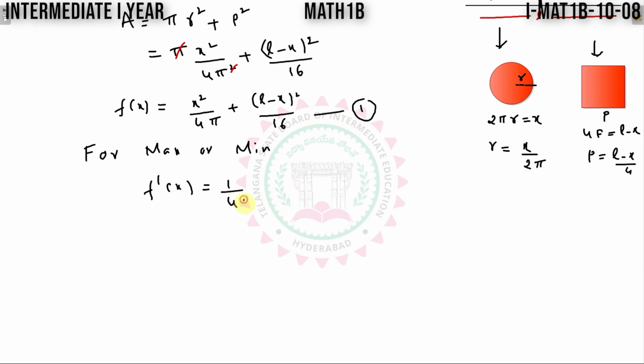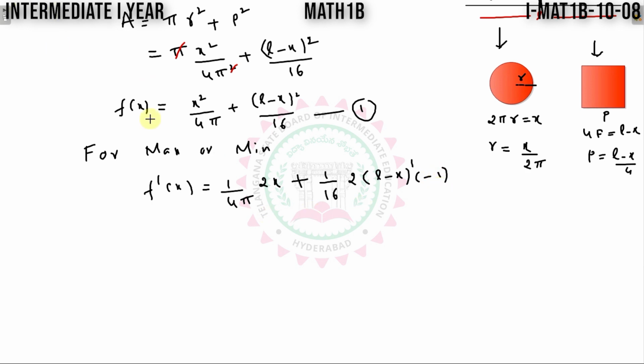Where 1 by 4 pi is constant, x square derivative is 2x, plus 1 by 16 is constant, whole square derivative, we know the power derivative, 2 into L minus x whole to the power of 2 minus 1, that is 1. And the derivative of this function is L is constant, length L derivative 0, minus x derivative is minus 1.